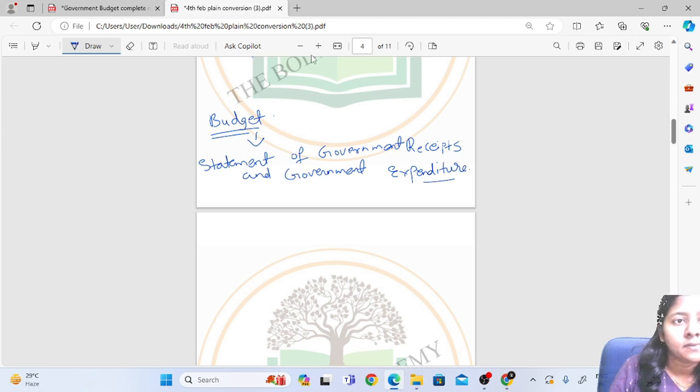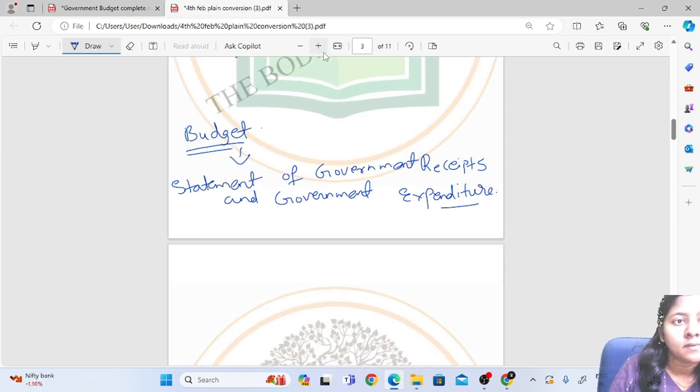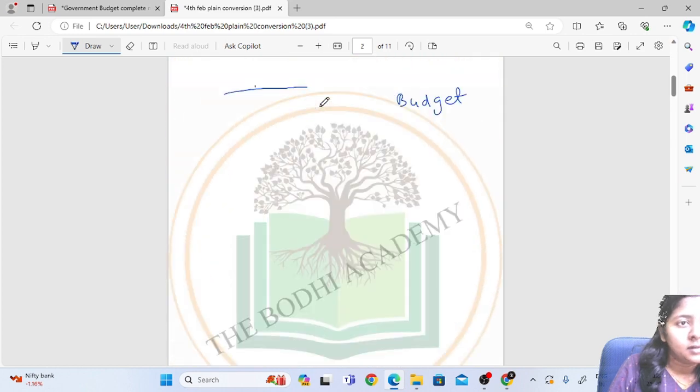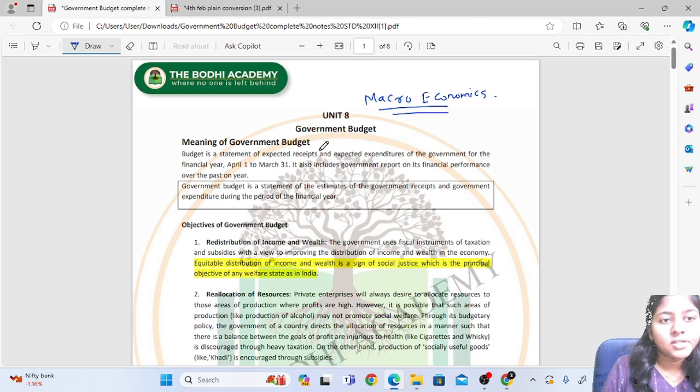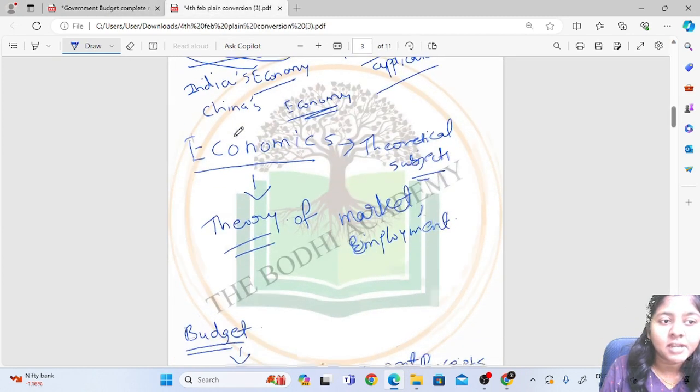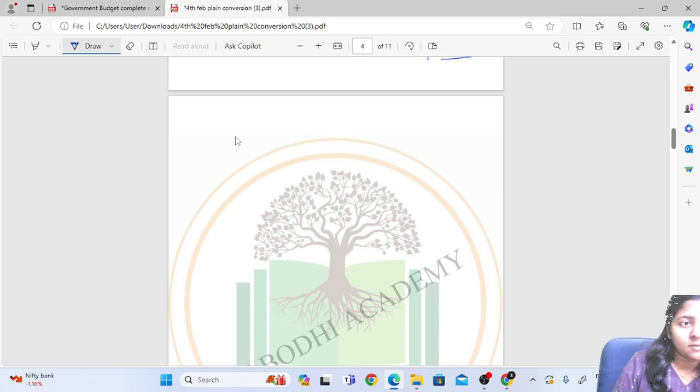So government budget is nothing but a statement of expected receipts and expected expenditure of the government during a particular financial year. A financial year starts from 1st April to 31st March.